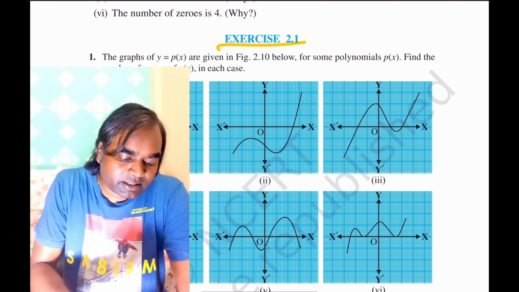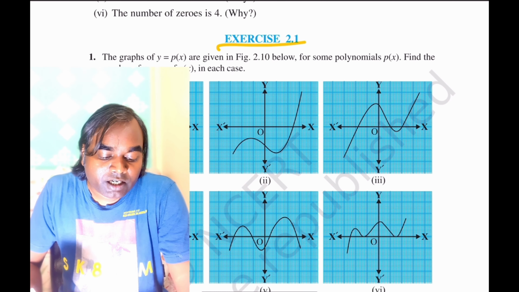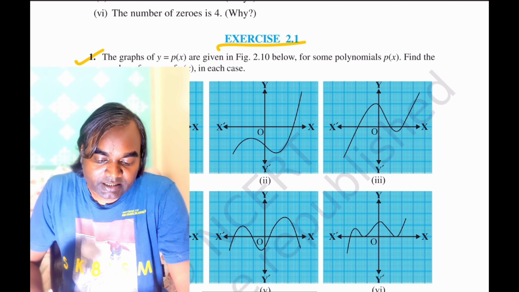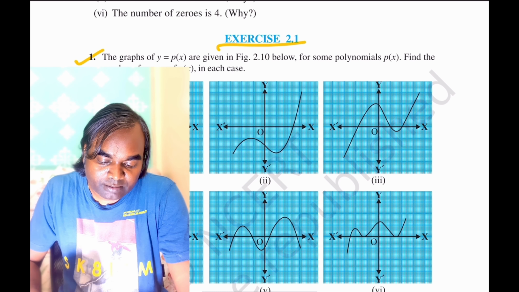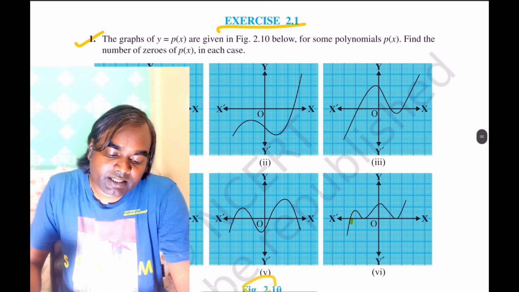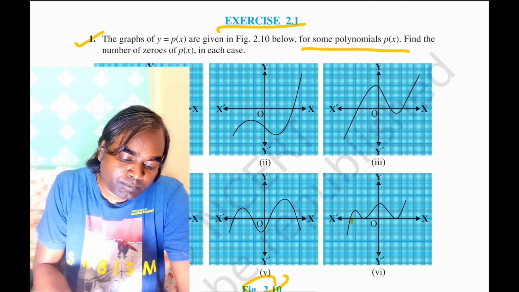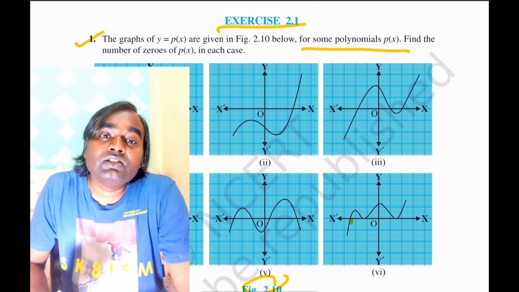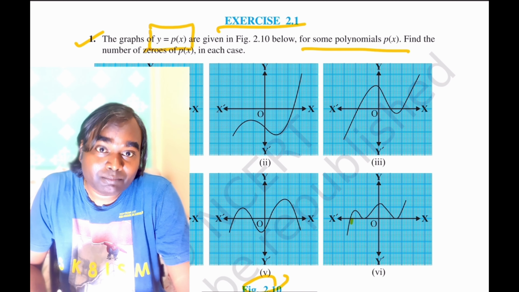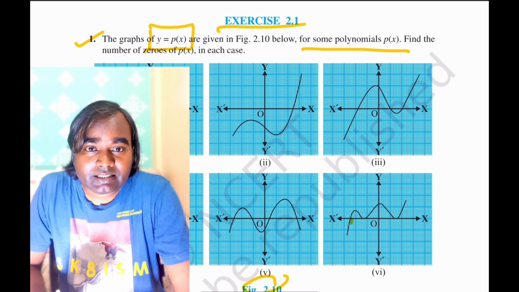So let us take the first question. Graphs of y is equal to p(x) are given in this figure number 2.10 for some polynomial p(x). So you should first note that this is given y is equal to p(x). It is not given x is equal to p(y). Mark it, it is given y is equal to p(x).